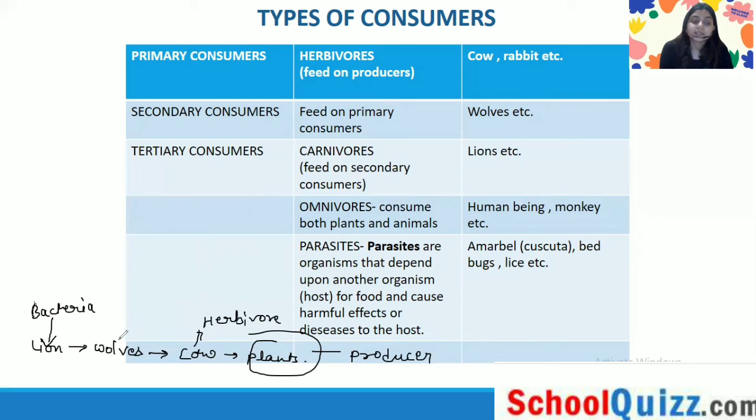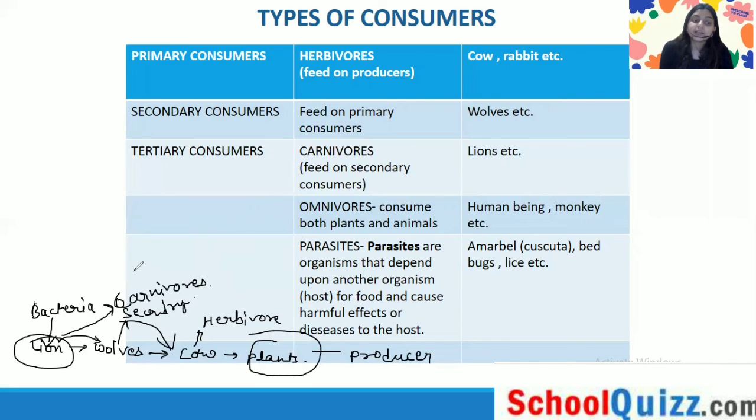Next we have wolves. They feed on the primary consumer, so they are the secondary consumers. And lion is the tertiary consumer, which feeds on the wolves, and is also called a carnivore.